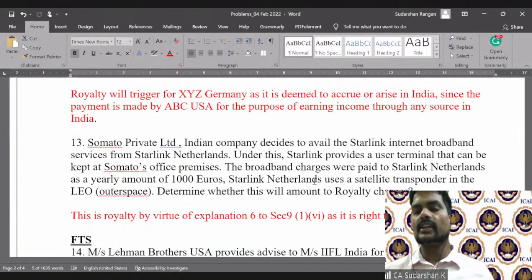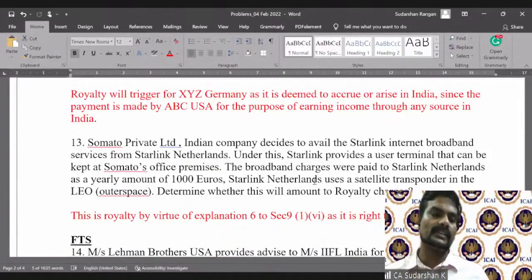So the only point they had was, okay, why not treat this as a process? Because they're sharing a process, why not royalty? Which eventually also has been struck down. Nevertheless, they have clarified that where there is no human element and where there are satellite transmissions and all those things happening, they wanted to classify it as royalty. And that's why Explanation 6 was also amended to say a process may not be a secret.